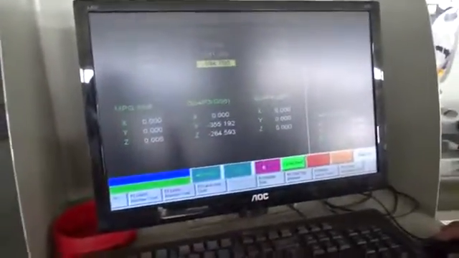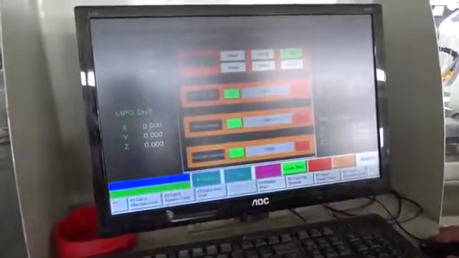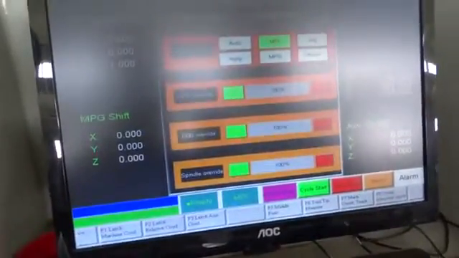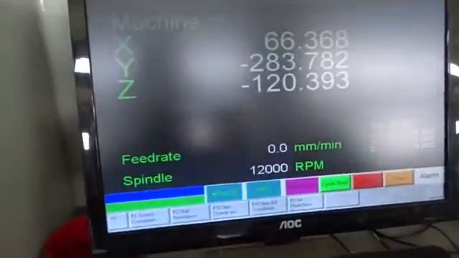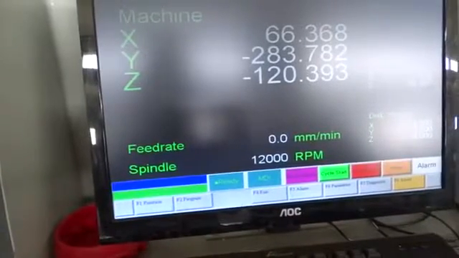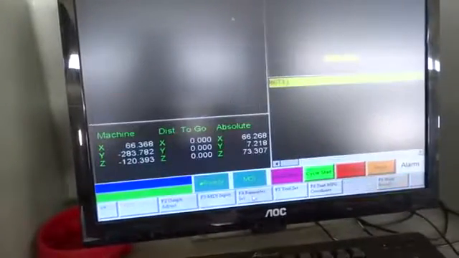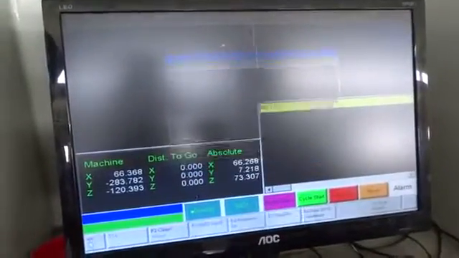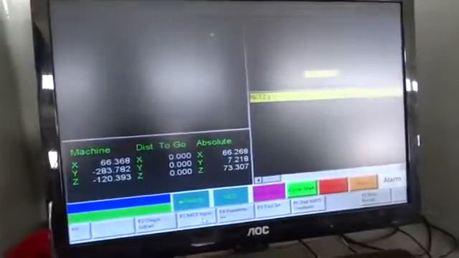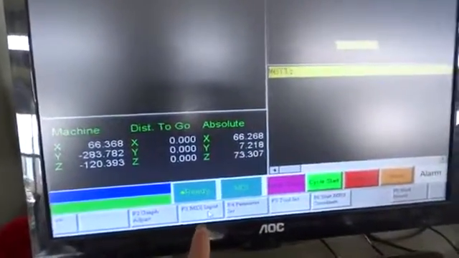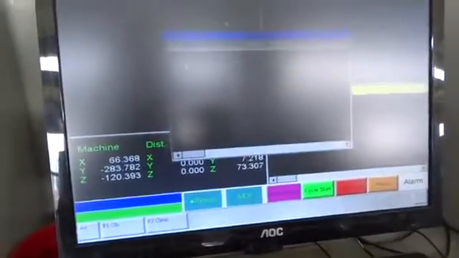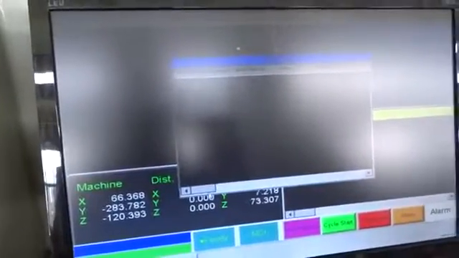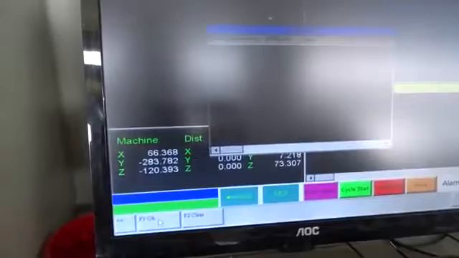Okay, enter MDI. You must choose the mode select and then click the MDI and then return. Run. And click F4 run. MDI. And from here you click F3 MDI input. And here it is the first, you change to the second milling cutter and click F1 OK.